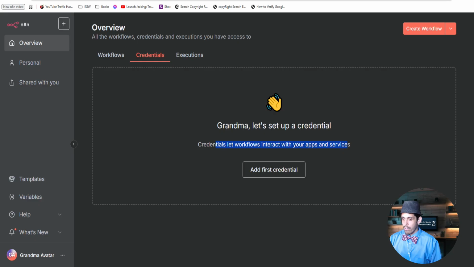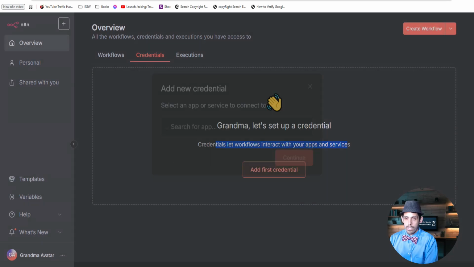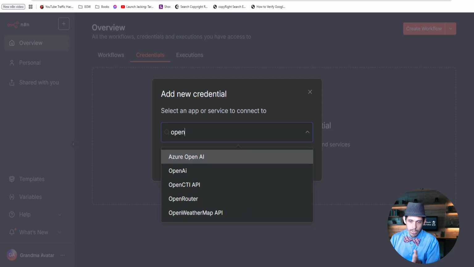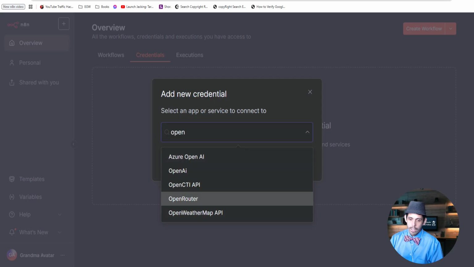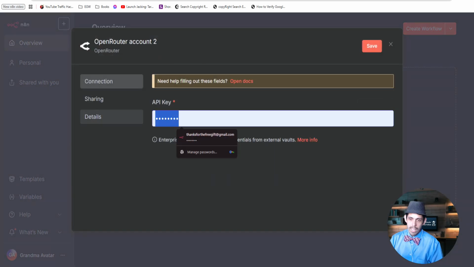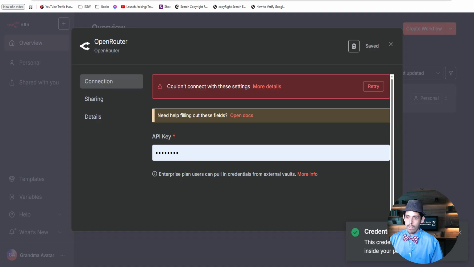This is where they're asking you, once you log in to OpenRouter, then we could search here, and I'm going to do a whole video on it in a moment, but you click OpenRouter, you hit continue, and then all you need to do is give them an API key, and then you just say what kind of OpenRouter you want, and then save it. You just give it a name, or maybe you just call it OpenRouter, and you save, and you just saved your password there. So now every time that you want to use this, you just access it.